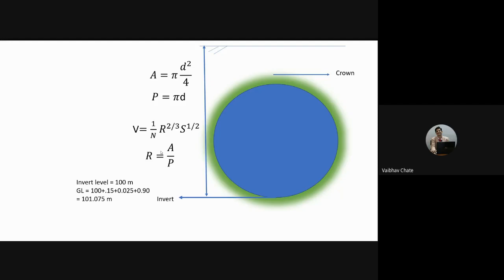This is applicable when the sewer is carrying the sewage with a depth of diameter. That means small d, depth of flow is equal to diameter. So in that case it is applicable.